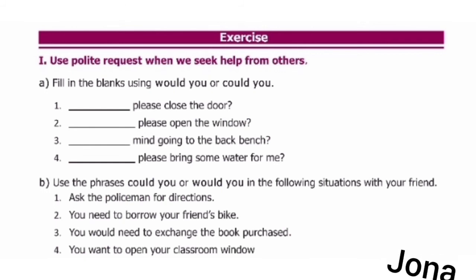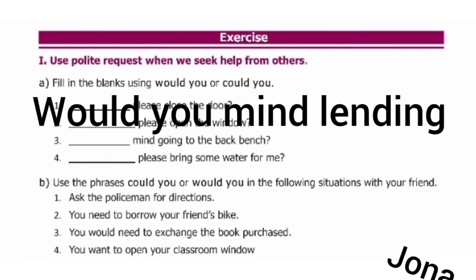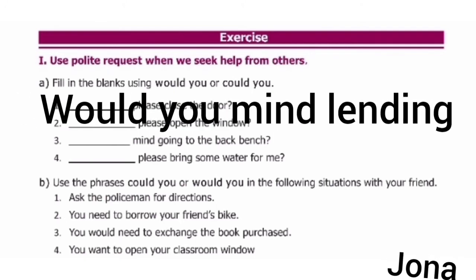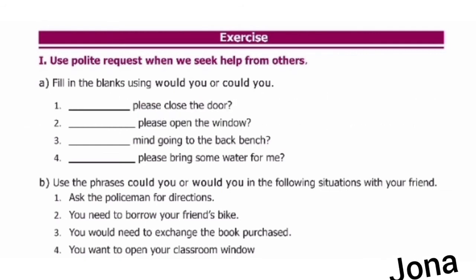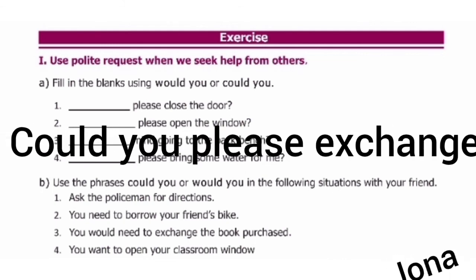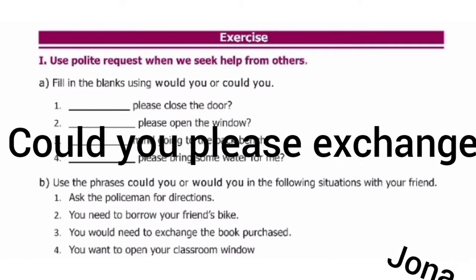The second sentence, you need to borrow your friend's bike. So you want to borrow something from your friend, the bike. Would you mind lending your bike for a ride? How to say this? Would you mind lending your bike for a ride? Okay. Third sentence. You would need to exchange the book purchased. So for this, how can we ask the permission or make some demand here? Could you please exchange this book with another one?